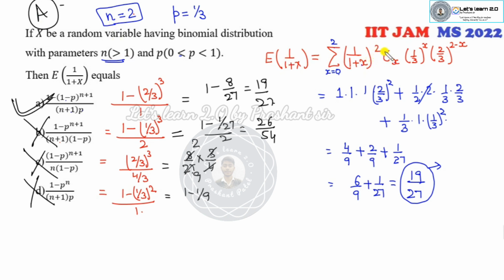Otherwise, if you don't take this approach, then you have to expand the nCx, which is a very complicated problem. So whenever you have unknown terms, always think about particular values. You can choose n equal to 3 or n equal to 4, that's your choice, but choose the smallest one so that you get the right answer in a simple manner. You may choose p equal to 0.4, or any number between 0 and 1. If I choose p equal to half, then these two answers are the same, and you are unable to distinguish between them.